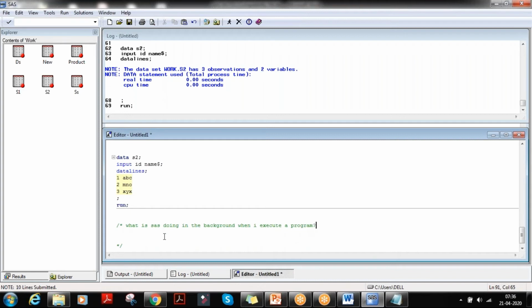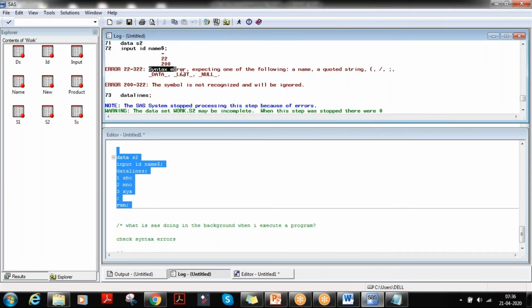So firstly, when you select the code and click on the run button, the first thing it will do is check syntax errors. For example, if I give it like this, let me run this.